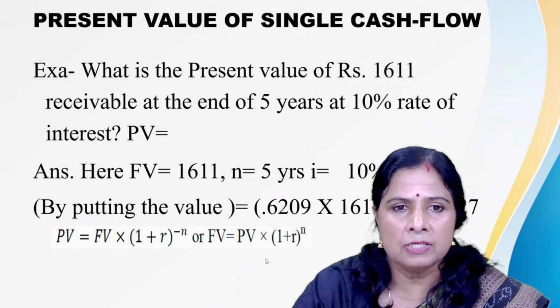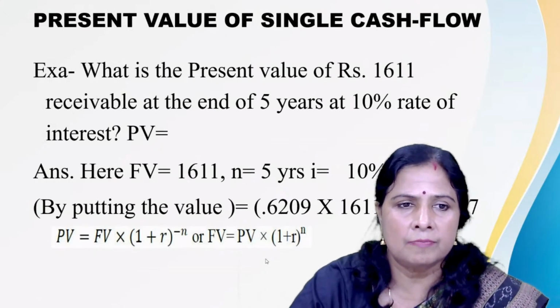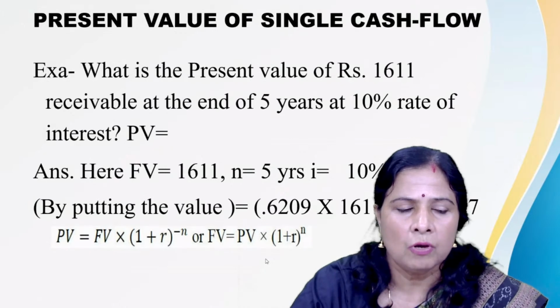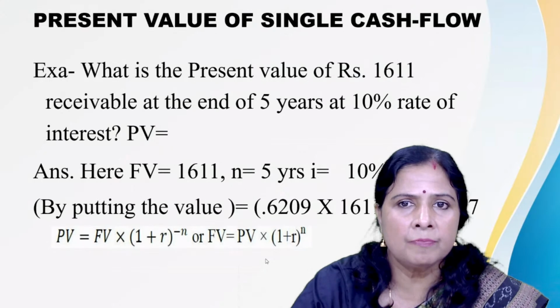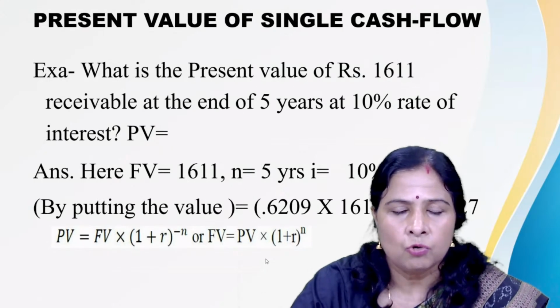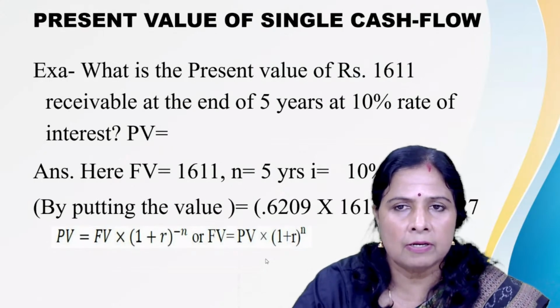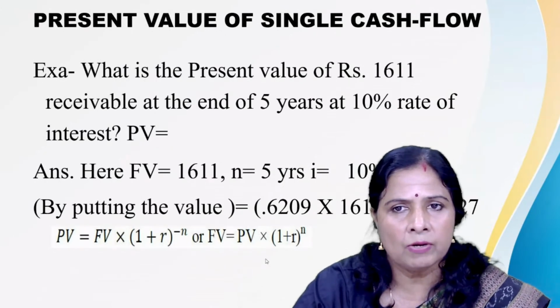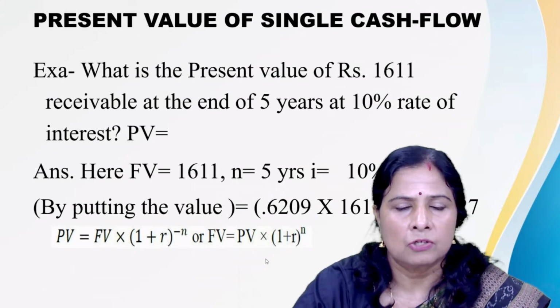So here you have to calculate the present value. FV here means the future value, rupees 1611, that we are going to receive after 5 years. So FV is equal to 1611, R is equal to 10%, and the time period is 5 years.